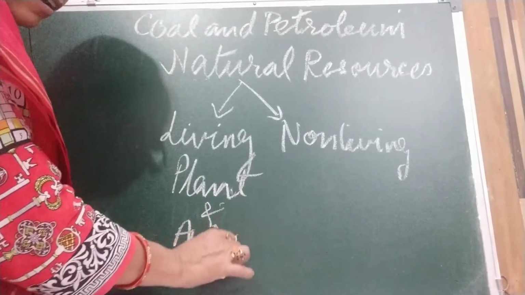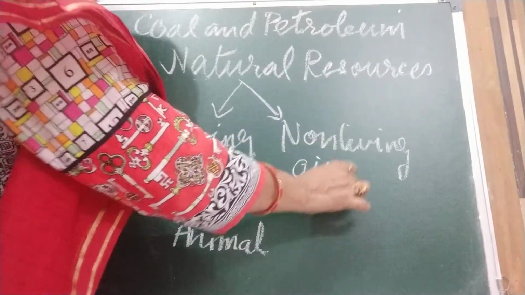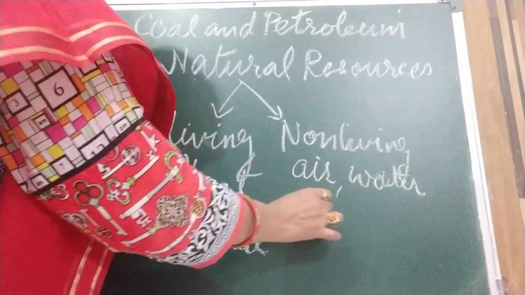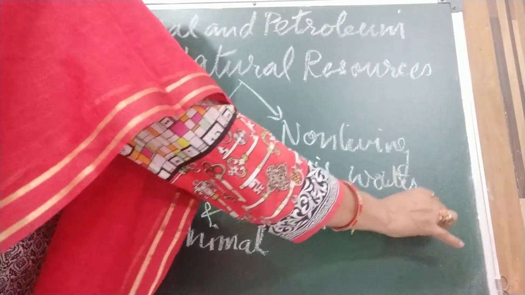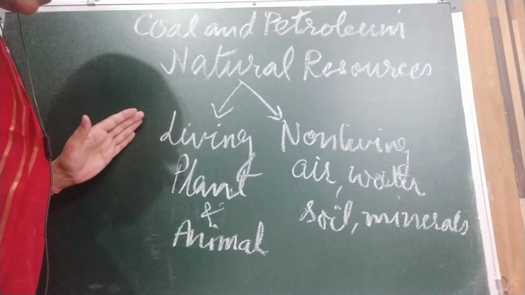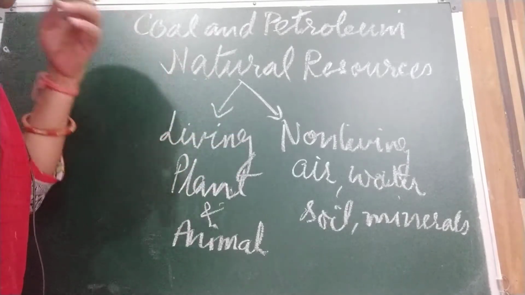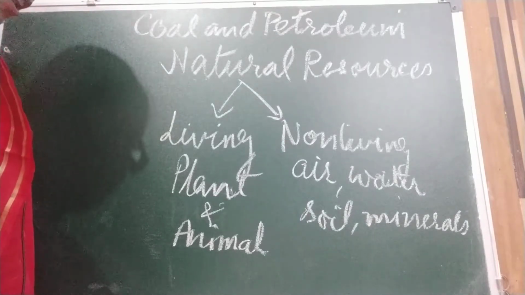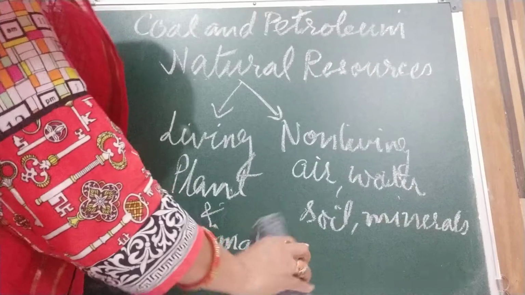And non-living natural resources are air, water, soil, minerals, etc. They are non-living. Okay children, all are natural resources, but this one is living and that one is non-living natural resources.